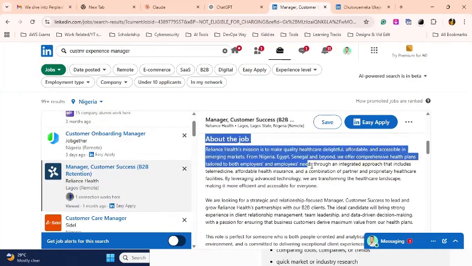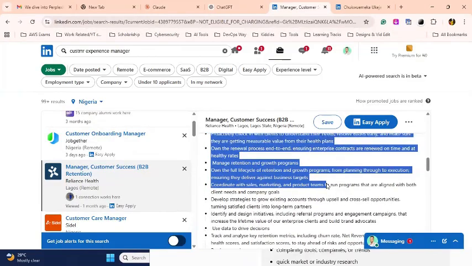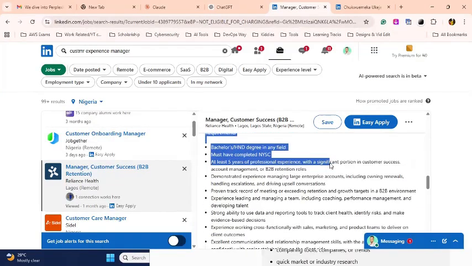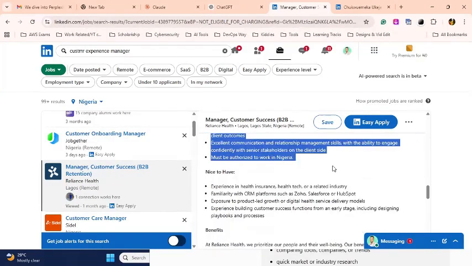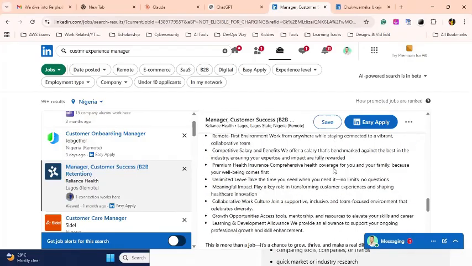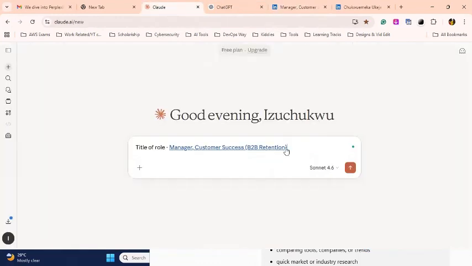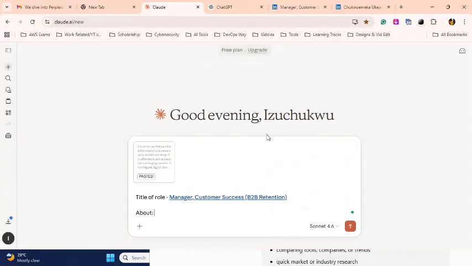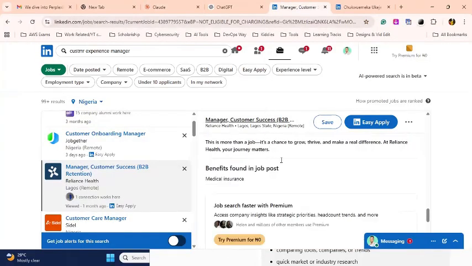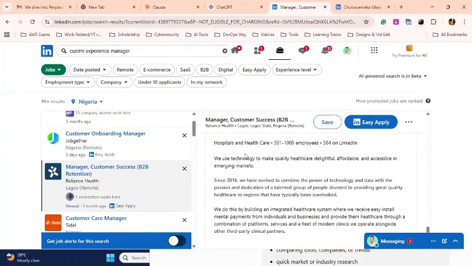Let me zoom everything. The idea is that when it is rewriting your CV, it will bring everything that was written here in context, so it doesn't just hallucinate and keep writing from its existing data. It uses what I provide about the job. I put that. Is there any other thing there about the company?